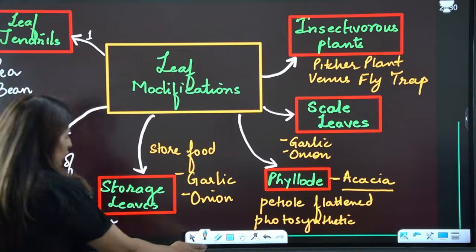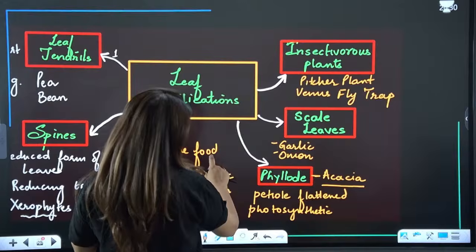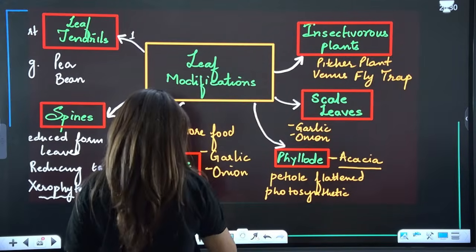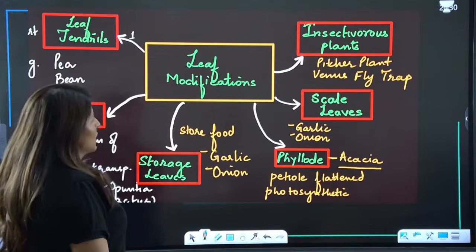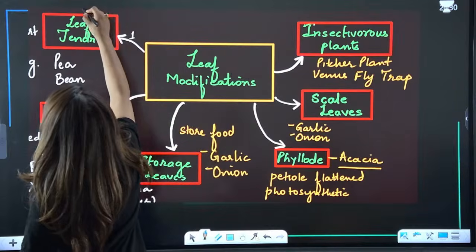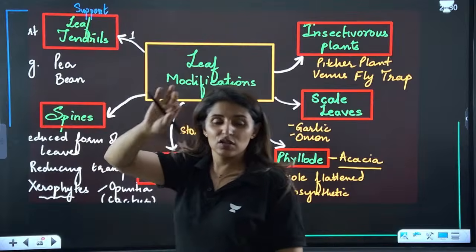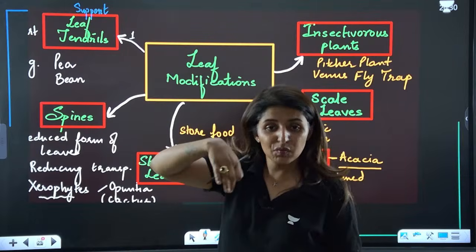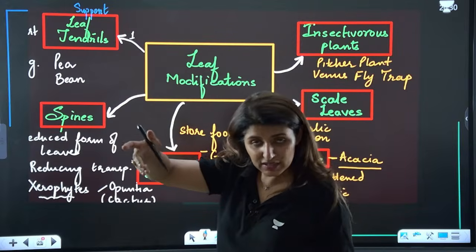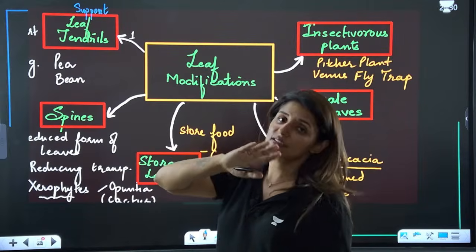Now, again, talking about the leaf modifications. First of all, the leaf modification which is meant for support, as just discussed: those curly structures meant for climbing are called tendrils. If the tendril arises from the axil area, it is a stem tendril.